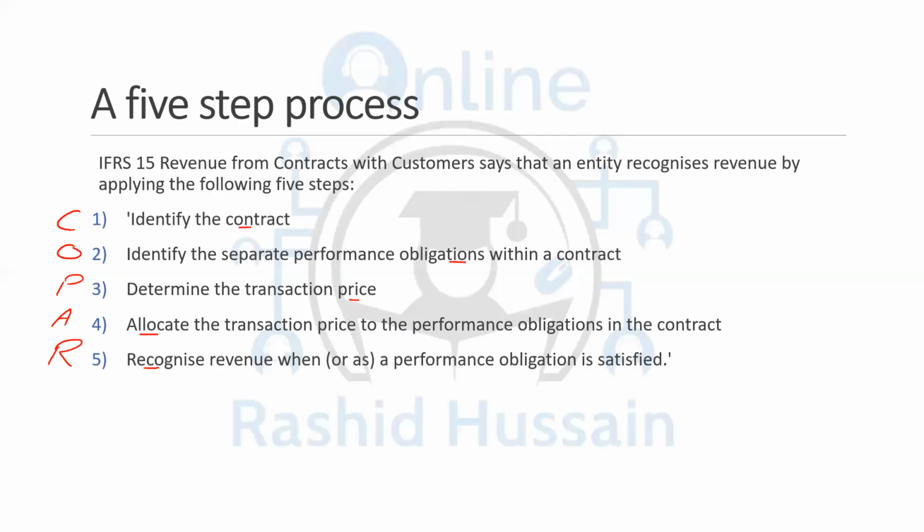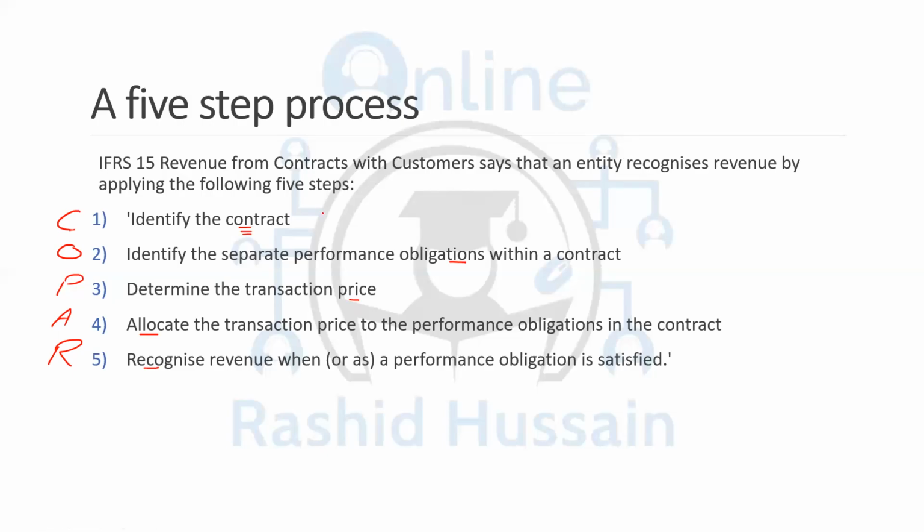Now, the first step is identifying the contract. Although we'll be looking at the details within the slide, let me just give you a brief introduction of this 5-step model. Identify the contract means, now probably you have studied your law paper, which was F4, that there should be a legally binding agreement between the parties. The legally binding agreement is when you have the offer and acceptance.